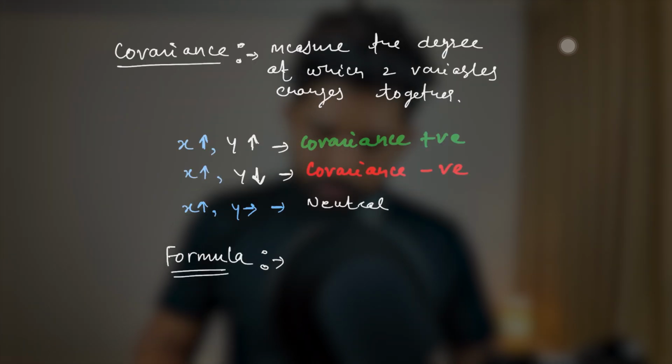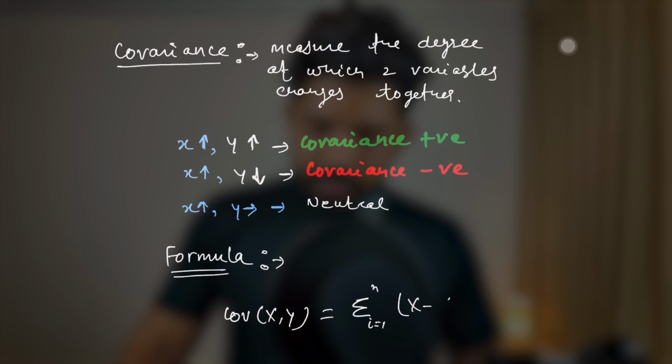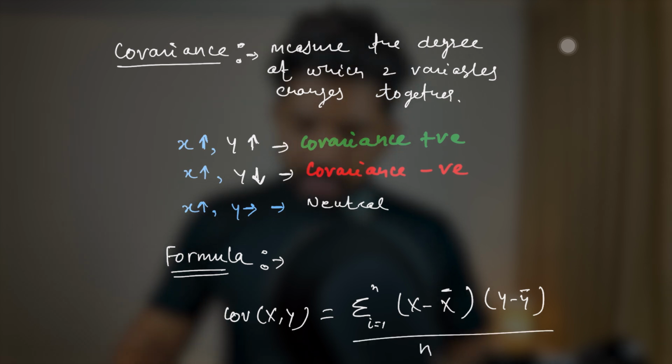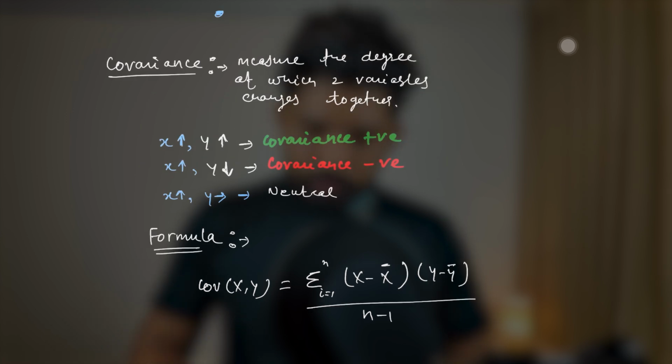That's simple. The formula for covariance is: covariance of X and Y is the summation from i equals 1 to n of (X minus X bar) multiplied by (Y minus Y bar), where X bar is the mean, then over n minus 1. This is the formula for covariance.